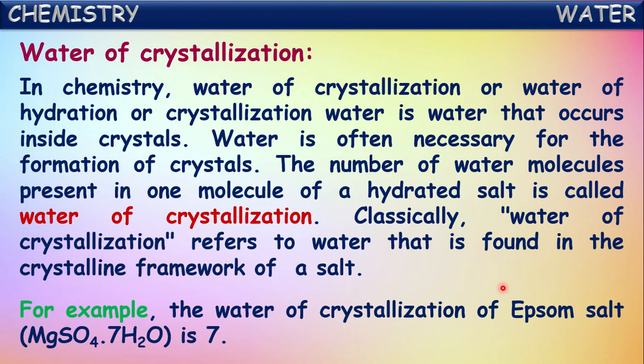If you see sodium carbonate decahydrate, meaning hydrated sodium carbonate, in each molecule of sodium carbonate there are 10 water molecules attached to it. Hence, its water of crystallization is taken as 10.